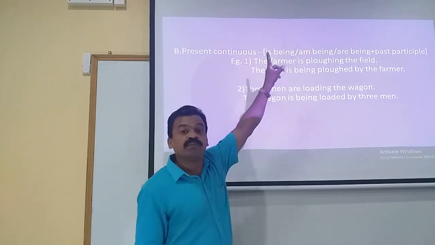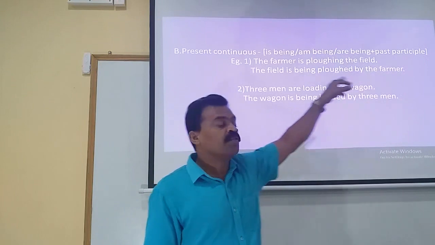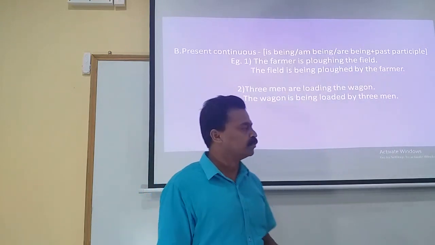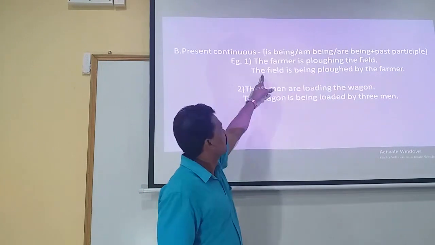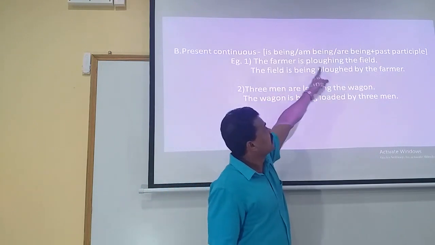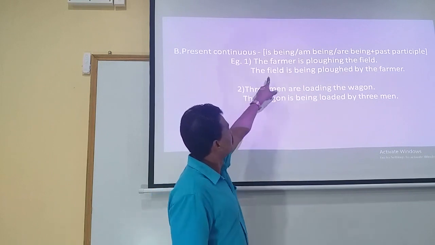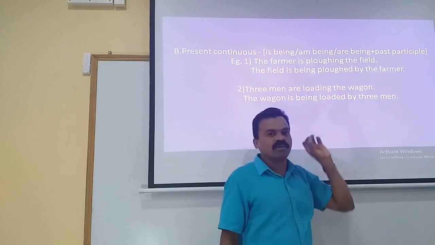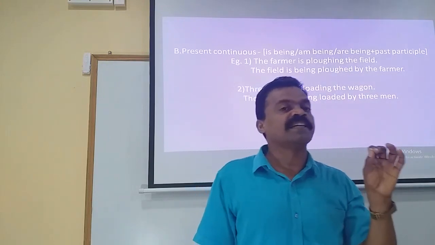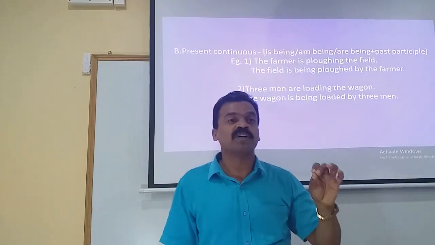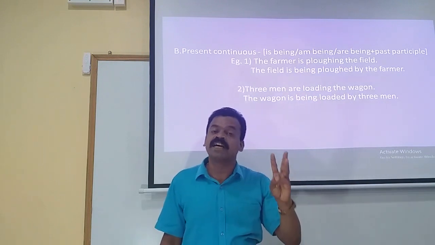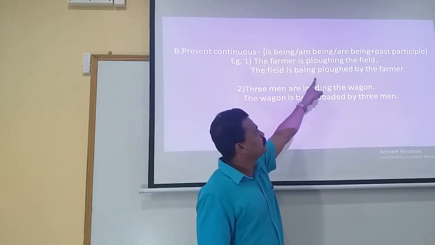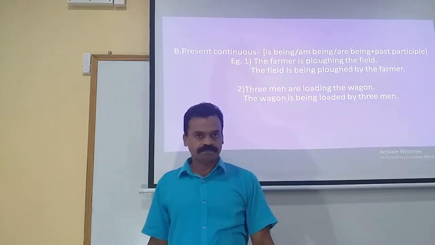We place the field, which was the object in the active voice, as the subject in the passive voice. And immediately after that, the verb form. So subject, verb. Being present continuous tense, the field being singular takes is being. And third form. Always remember, even when the statement is in continuous tense, in the passive voice the form of the verb will be in its third form, that is past participle. So therefore the answer will be: the field is being plowed by the farmer.